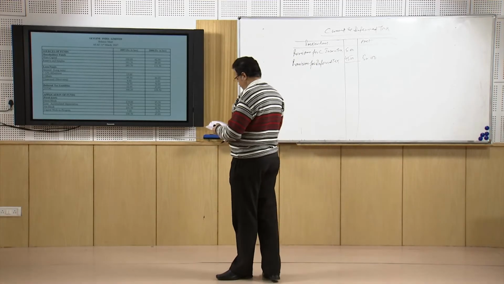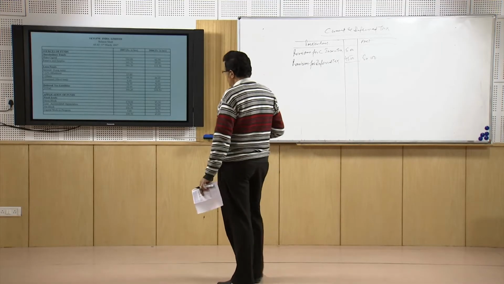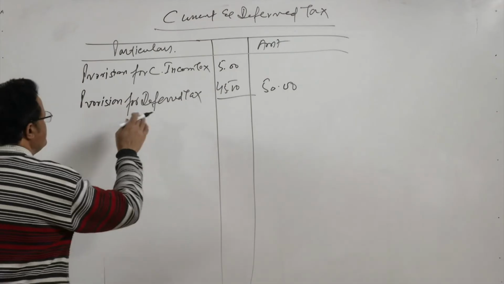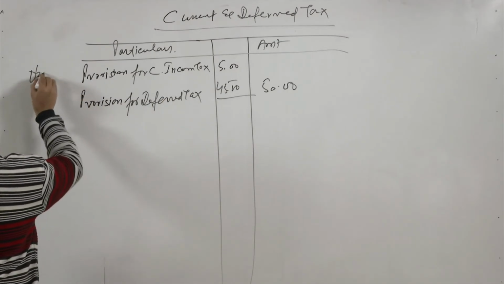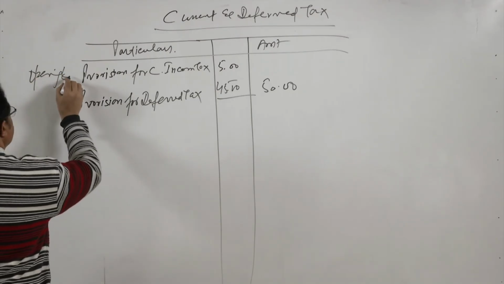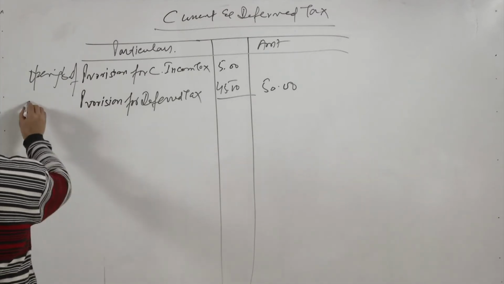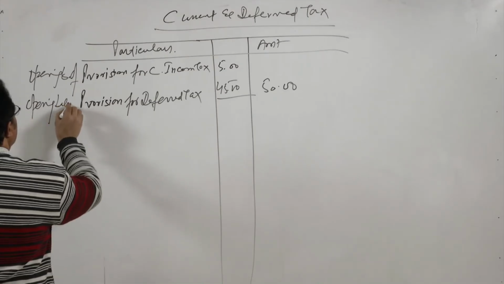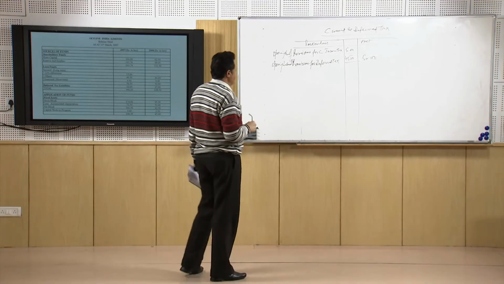In this we will now make some additions. That was the opening balance of provision for current income tax, and here it is the opening balance of provision for the deferred income tax, that is 45 lakhs.